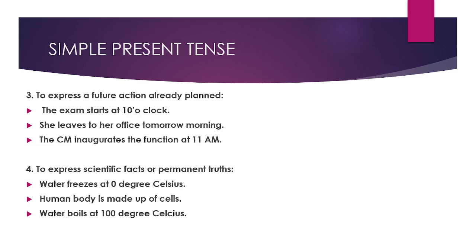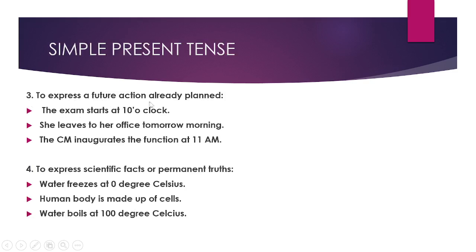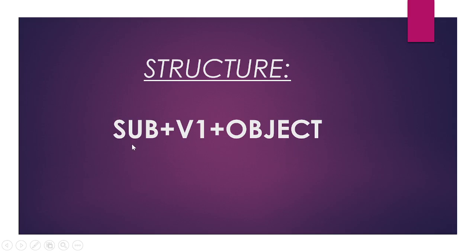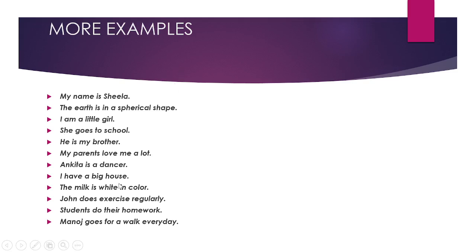So this is how simple present tense is used. The first use is to show a habitual or repeated action, a routine that happens in our everyday life. The second use is to express a universal truth. The third use is to express a future action already planned. And the fourth use is to express scientific facts or permanent truths. And this is the structure of simple present tense: subject plus V1 plus object. So now we have some examples. Somebody can read these examples now.